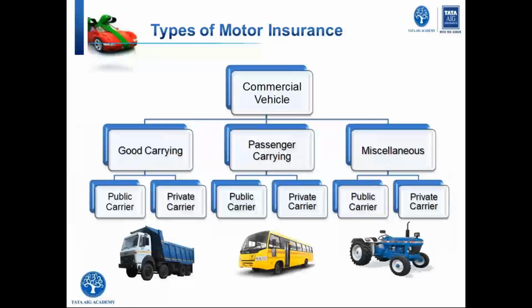So commercial vehicles can be divided into goods carrying vehicle, passenger carrying vehicle, or a misc or miscellaneous vehicle. So initially, what do we mean by goods carrying vehicle? Any vehicle which is used to carry goods is termed as goods carrying. So it can be a truck, it can be a Tempo, it can be your Chota Hathi, it can be Atul Shakti, it can be any vehicle. It can even be goods carrying in the three-wheeler, it can be six-wheelers, it can be a big trailer to carry goods. So those are termed as your goods carrying vehicle.